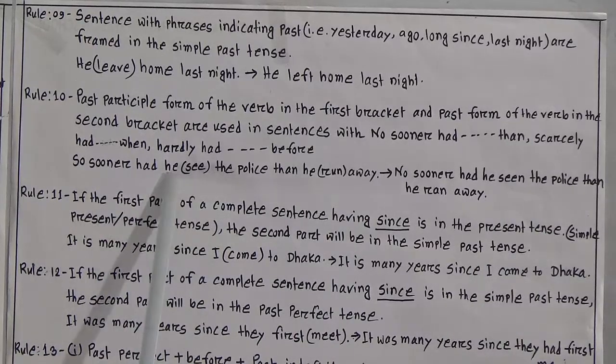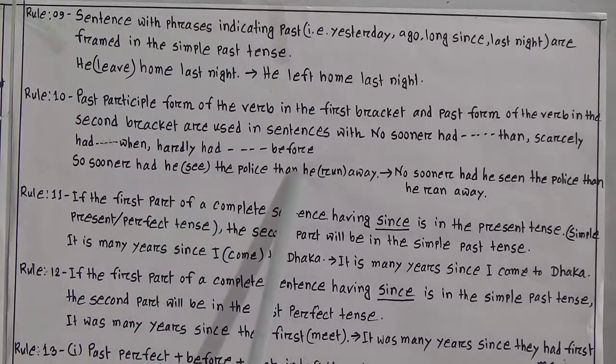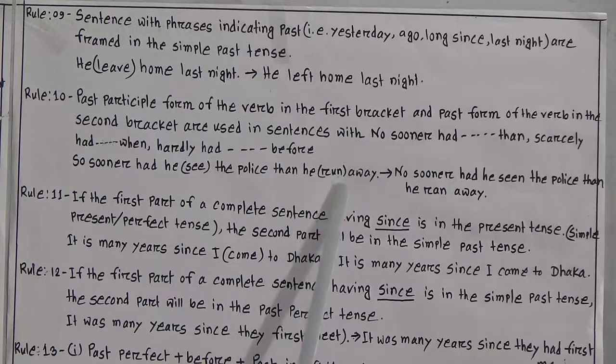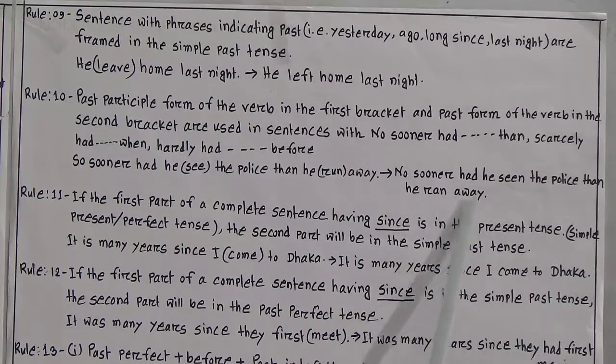No sooner had he, see is written in present simple form, it will be past participle form. That means had he seen the police, then he ran away. Run is given here, we will write it in past form, that means ran away. Look at the correct sentence. No sooner had he seen the police than he ran away. I repeat, no sooner had he seen the police than he ran away.